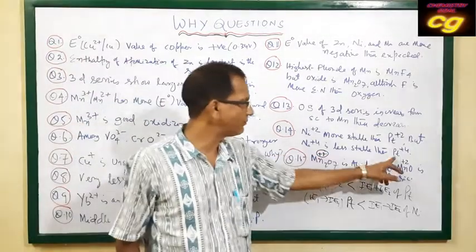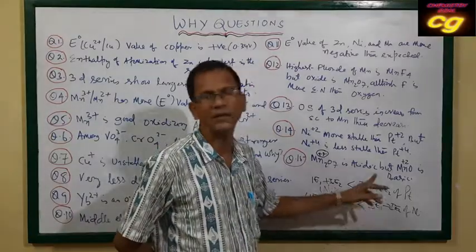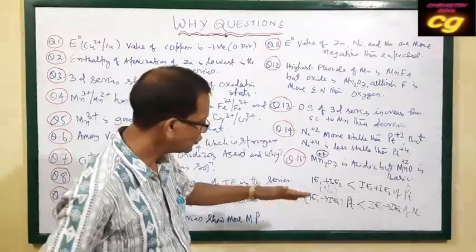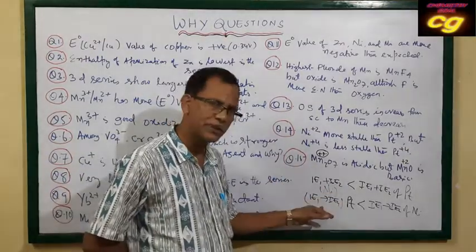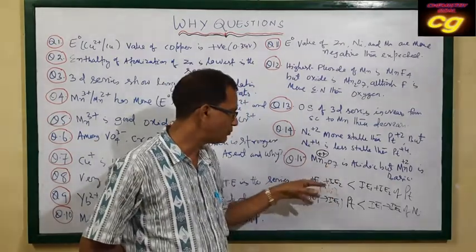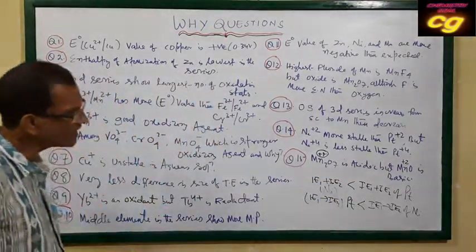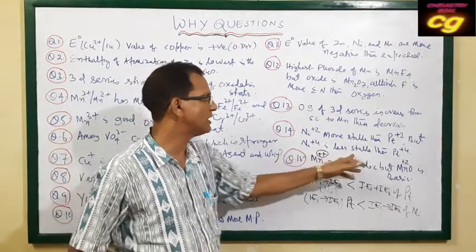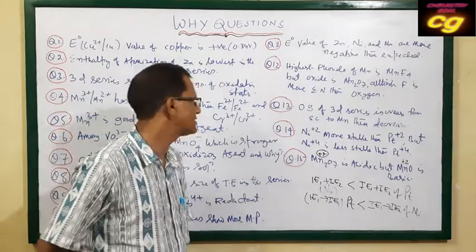For platinum, I1, I2, I3, I4 is less than I1, I2, I3 and I4 of nickel. If you add all the successive ionization energies, platinum has the lower total, but in the +2 state, nickel has the lower. That's why nickel +2 is more stable than platinum +2, but nickel +4 is less stable than platinum +4. So this is a very important answer.